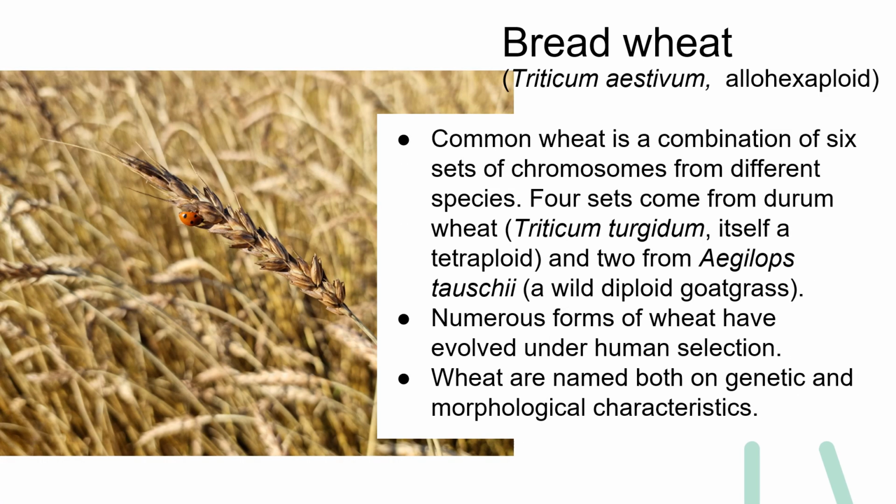Bread wheat, also called common wheat, Triticum aestivum, an allohexaploid. Common wheat is a combination of 6 sets of chromosomes from different species. 4 sets come from durum wheat, Triticum turgidum, itself a tetraploid, and 2 from Aegilops tauschii, a wild diploid goat grass. Numerous forms of wheat have evolved under human selection. Wheat are named both on genetic and morphological characteristics.